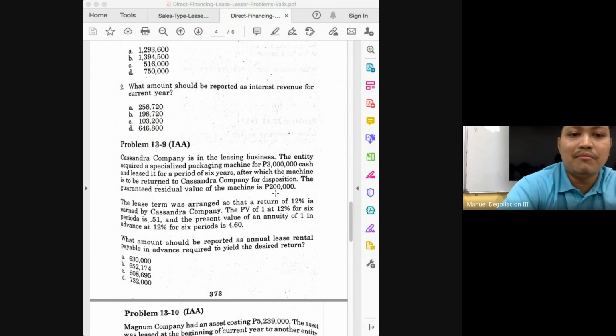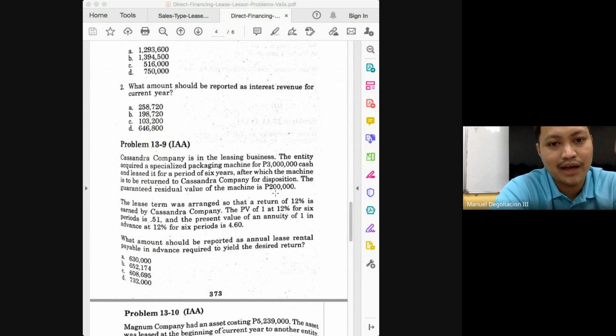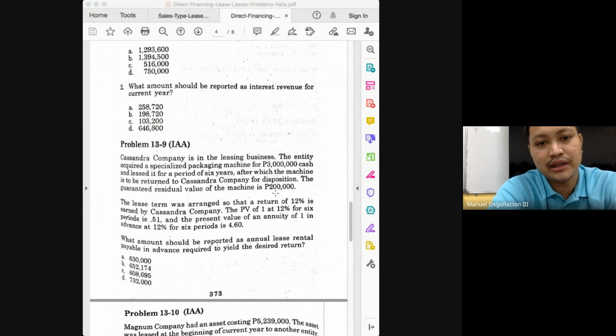Now, what will be our lease payments? Take note that we have a residual value, class. Your receivable should include your residual value. So basically, the 3 million would be the present value of the periodic payments plus the present value of the 200,000. So if you want to determine your annual lease payment, you will have to determine that by using the 3 million. But be careful. You will have to remove from the 3 million the present value of the 200,000 first.